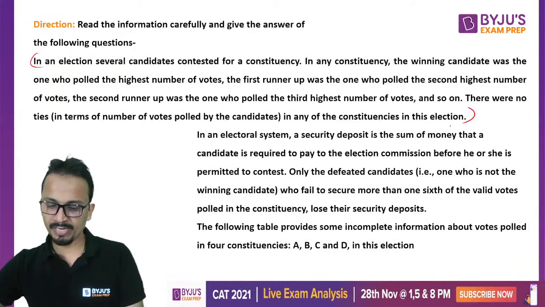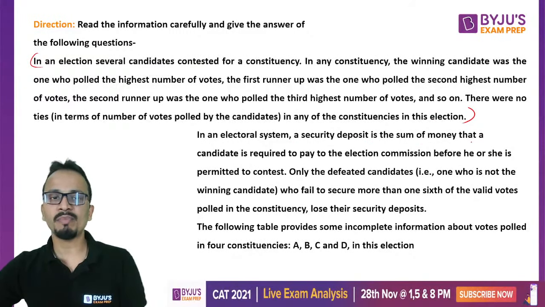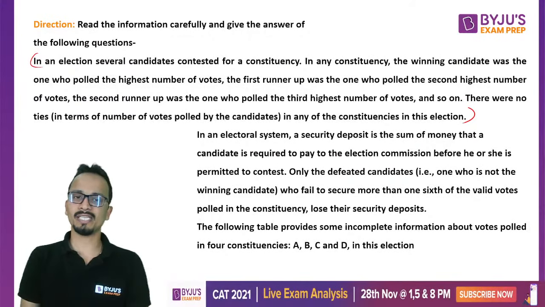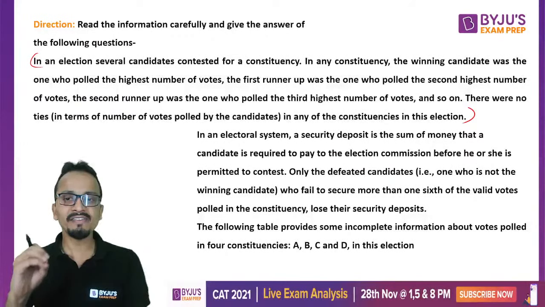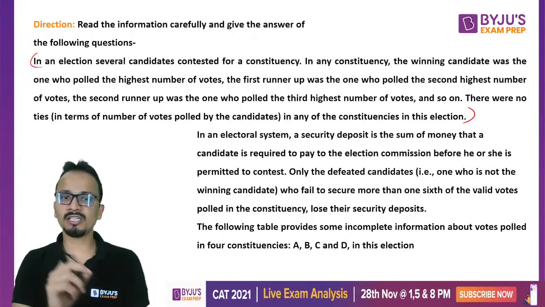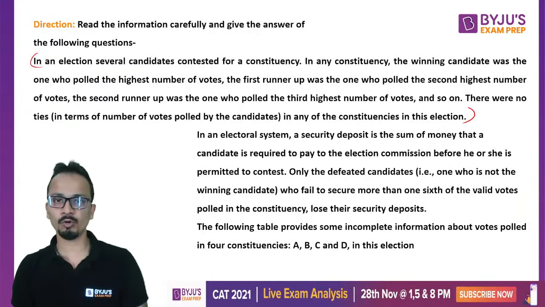Okay, fine. Now next, in an electoral system, a security deposit is the sum of money that a candidate is required to pay to the election commission before he or she is permitted to contest. Only the defeated candidates, that is, one who is not the winning candidate. So winning candidate is the one who has got highest number of votes.